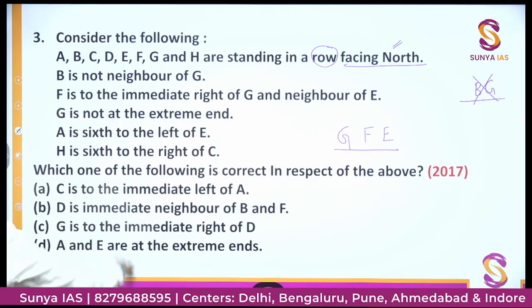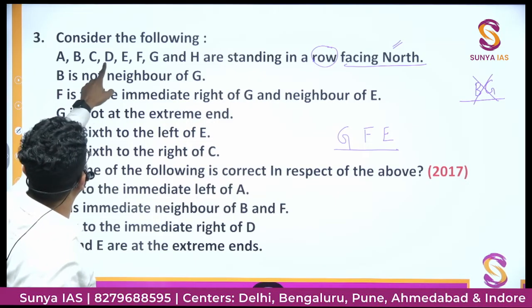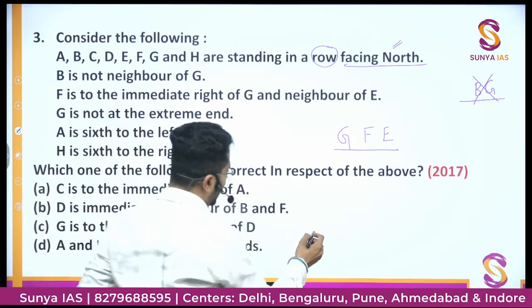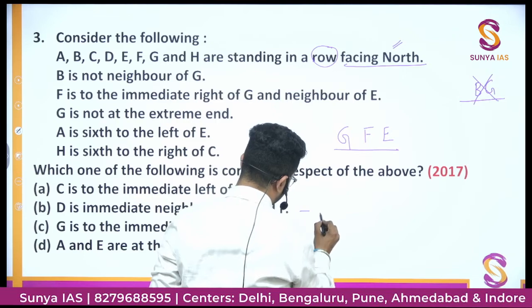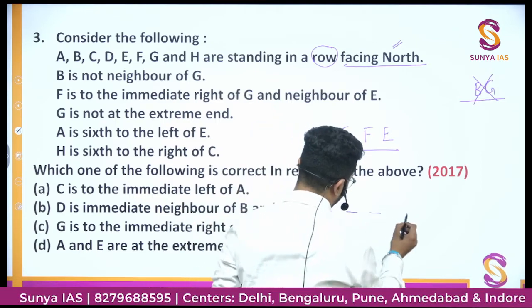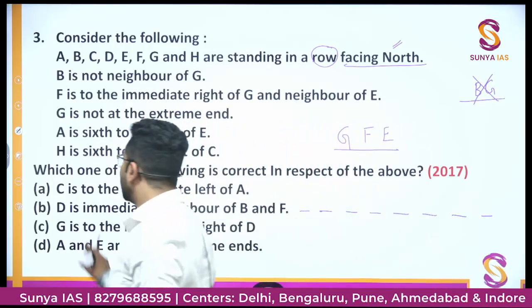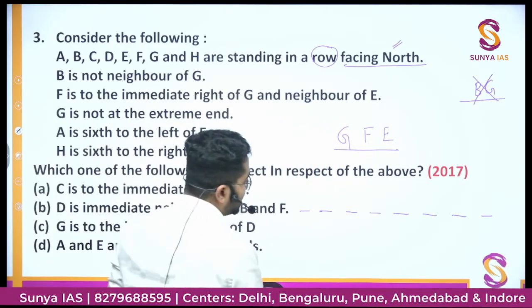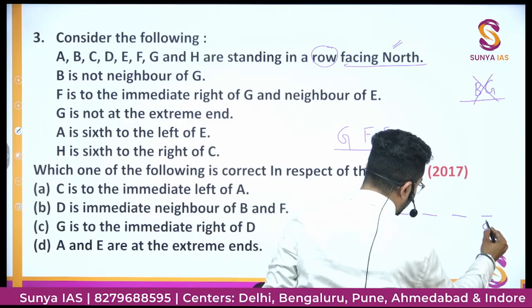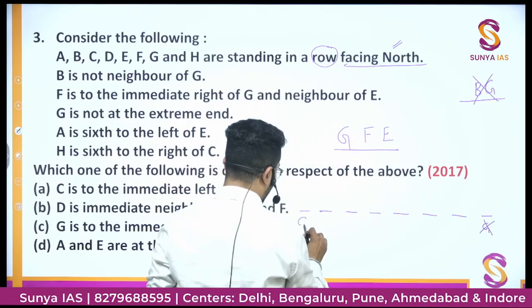G is not at the extreme end. There are how many people? 1, 2, 3, 4, 5, 6, 7, 8. So there are 8 places. So if I make these 8 places, 1, 2, 3, 4, 5, 6, 7, 8. It is said G is not at the extreme end. So definitely G cannot be here. G cannot be here.